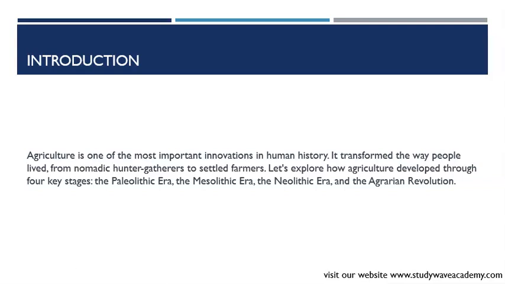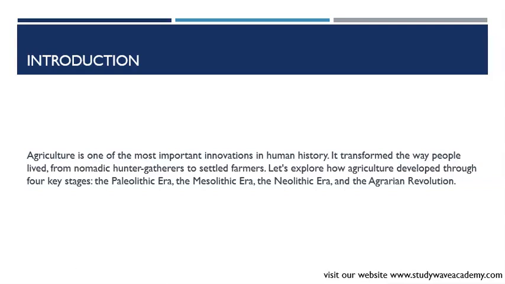Then the Agrarian Revolution. During the Neolithic era, it brought a significant change. Agriculture led to food surpluses, allowing for the growth of population and development of specialized jobs.